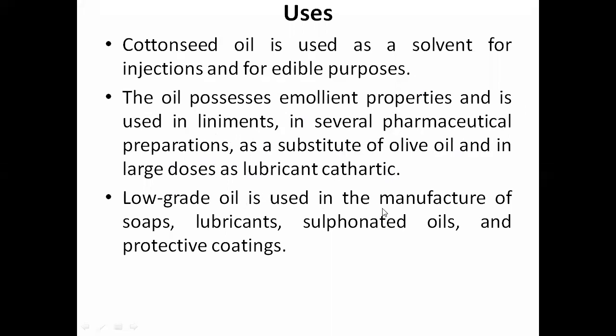Low grade oil is used in the manufacture of soaps, lubricants, sulfonated oils, and protective coatings.